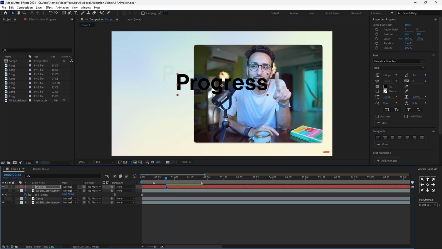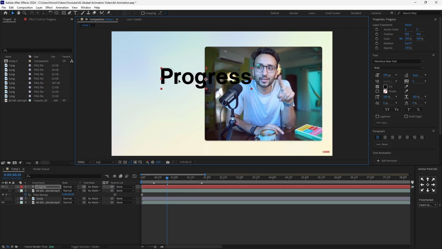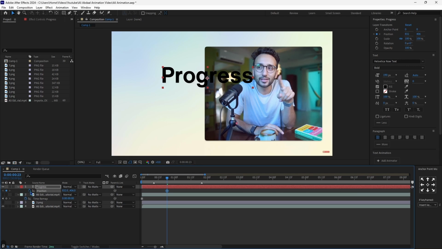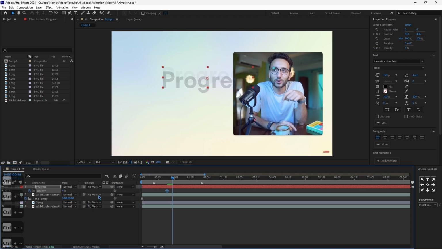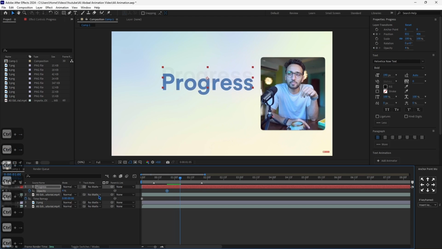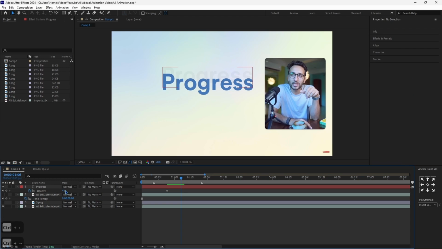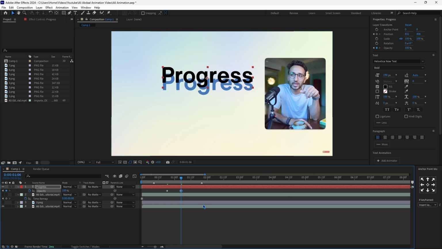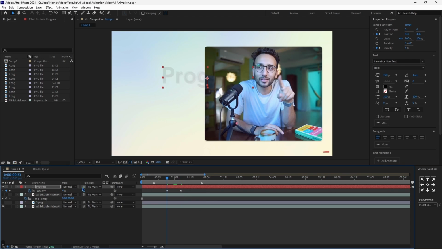Then I'll go at the start, and as you can see it starts exactly here. I'll go on P for position and T for opacity. I'll drag the opacity to 0, and then I'll go forward until the animation ends, which is exactly here, and I'll drag the opacity to 100 and the position to exactly here. And actually I'll go at the start and make sure that the opacity is actually 0.